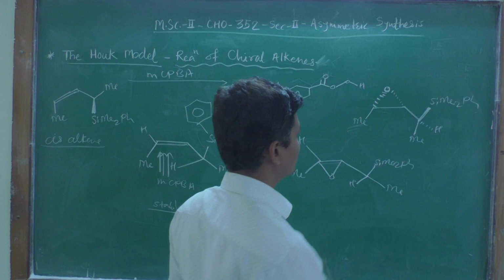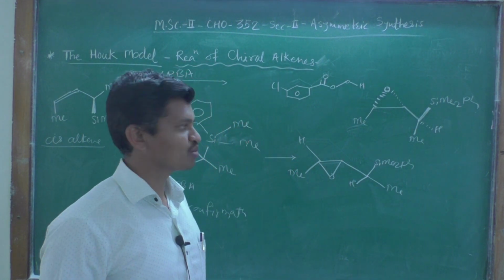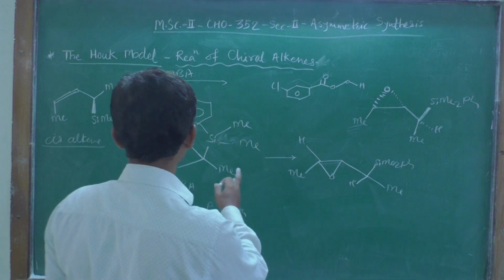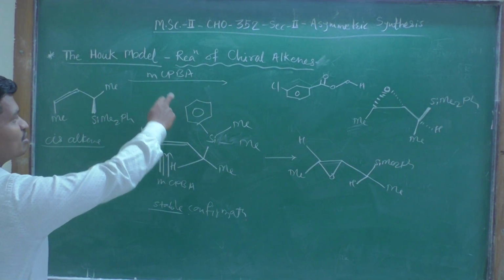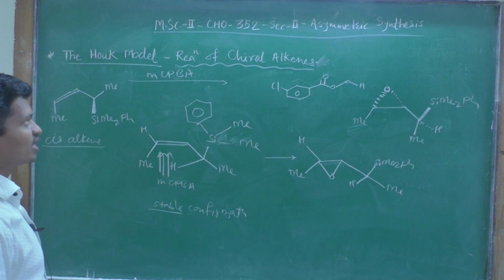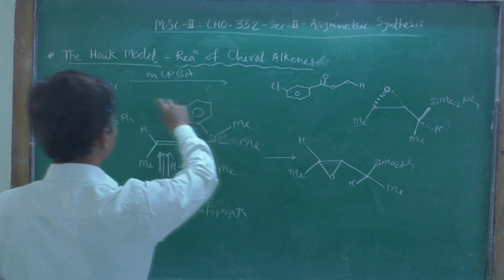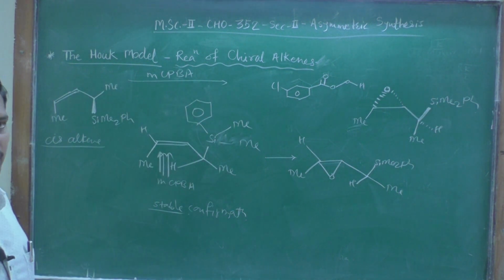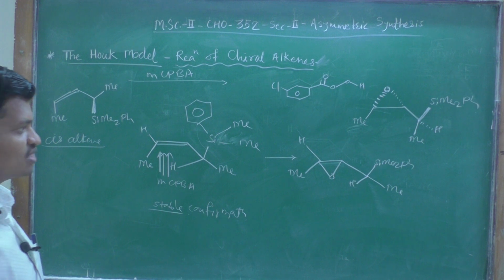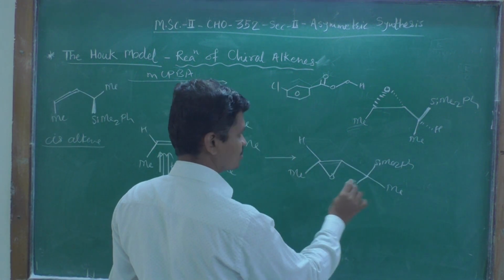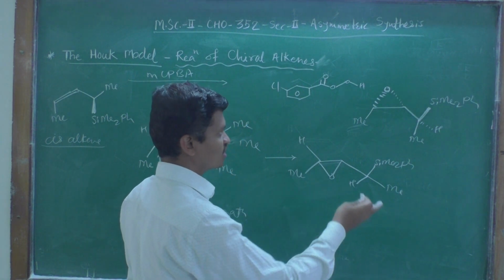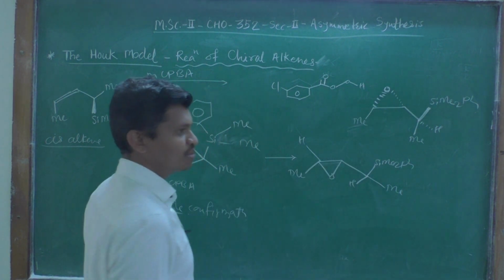So this will be the stereochemistry of the final product formed after the reaction of this chiral alkene with mCPBA, the epoxidizing agent. This is the reaction of chiral alkenes with an electrophilic reagent, mCPBA. I have just written this product in a simple manner, but to show the stereochemistry, this will be it. How will you determine this?